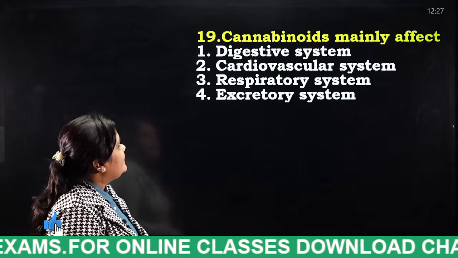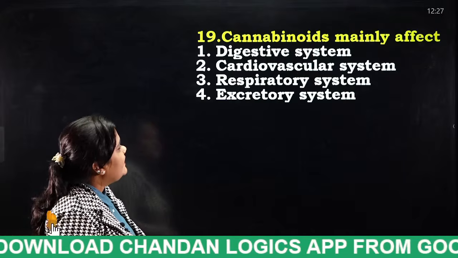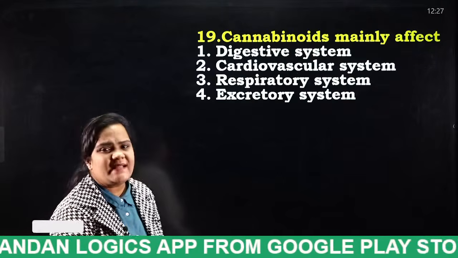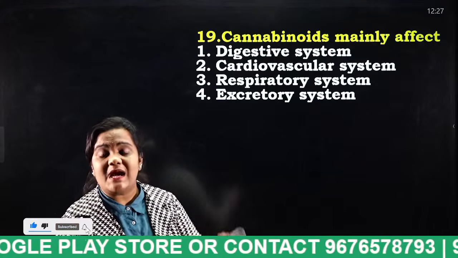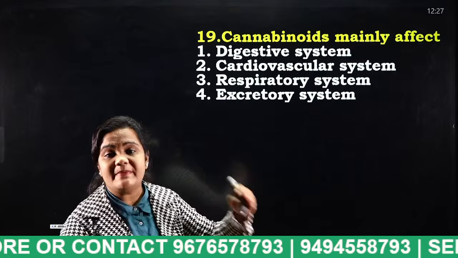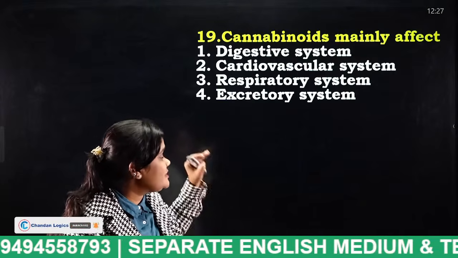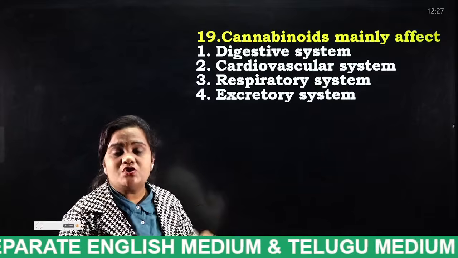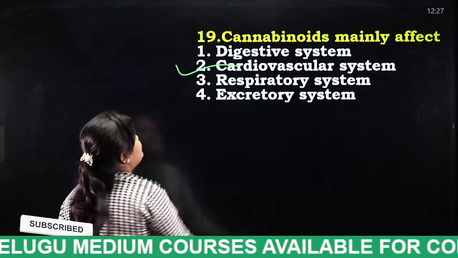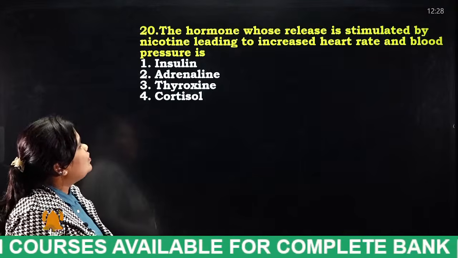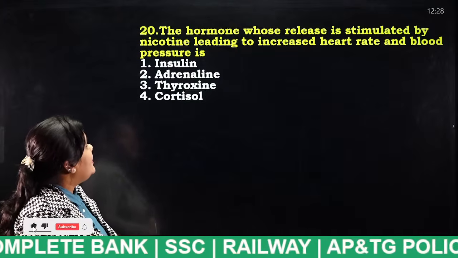Next, cannabinoids mainly affect the digestive system, cardiovascular system, respiratory system, or excretory system. These are nothing but drugs, students. When a person consumes drugs, which system will be affected most? Digestive, cardiovascular, respiratory, or excretory? Tell me, which will be affected more? Very good, cardiovascular system.